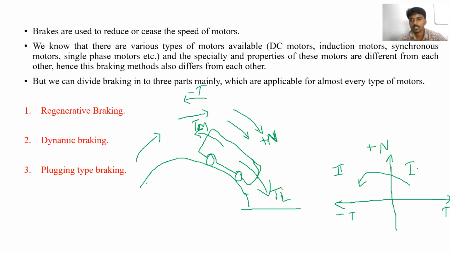Means when it is operating in the first quadrant, it operates as forward motoring. When it shifts to the second quadrant, it will operate as forward braking. Is it clear?